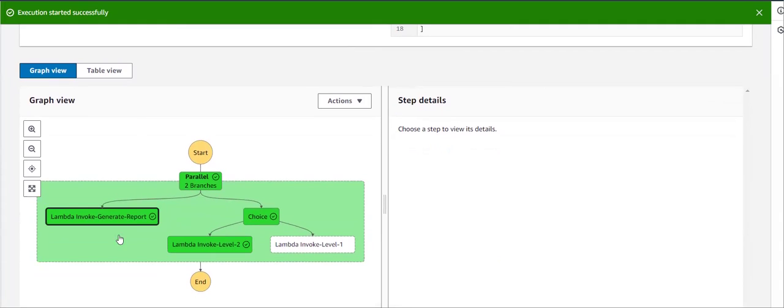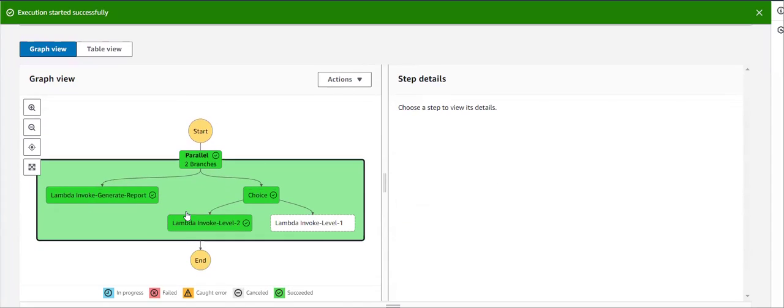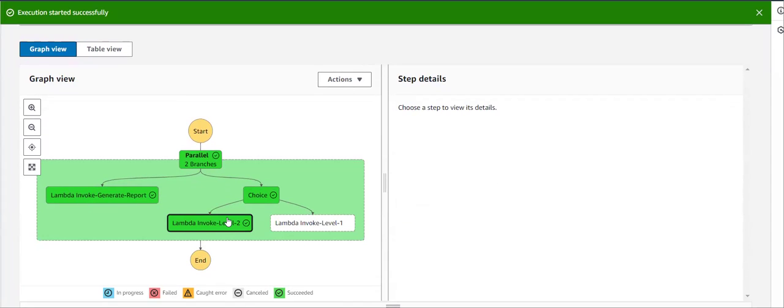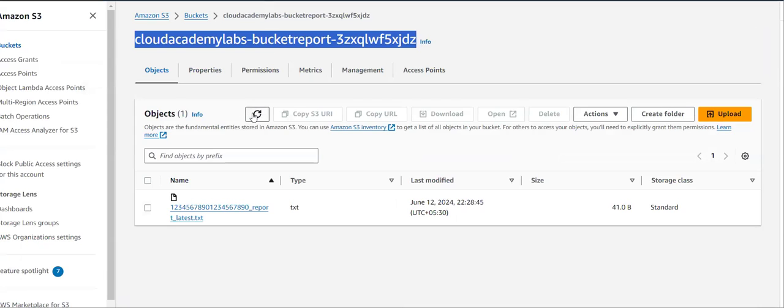Now in this generate report, the Lambda function will generate some report and store the data inside my S3 bucket. And inside this level 2, this will generate some data and store it inside your DynamoDB table. Now let's verify whether it's created or not. Let's refresh this page inside our Lambda. You can see some report got generated, right?